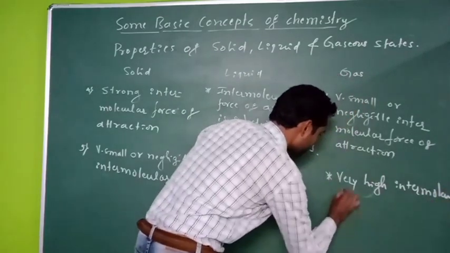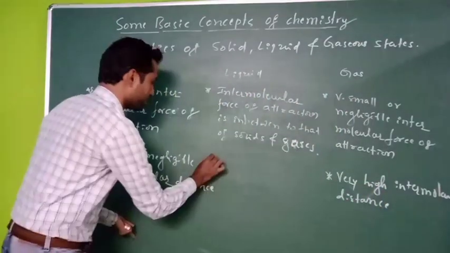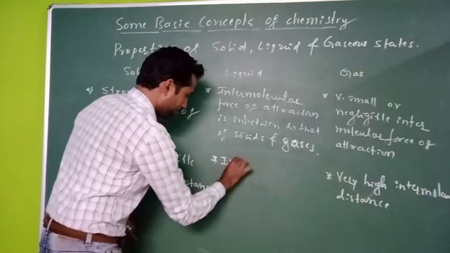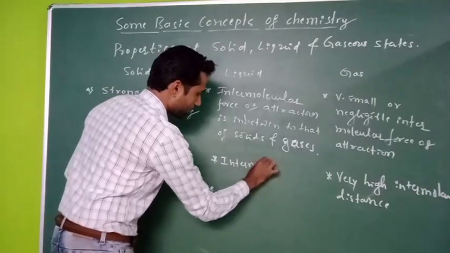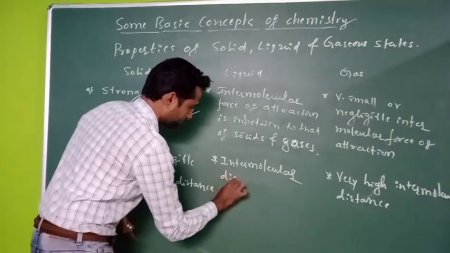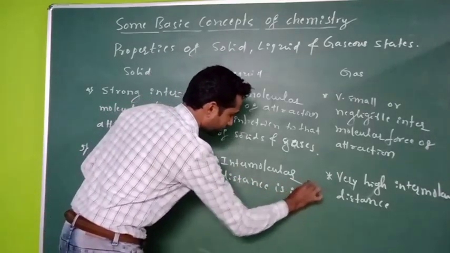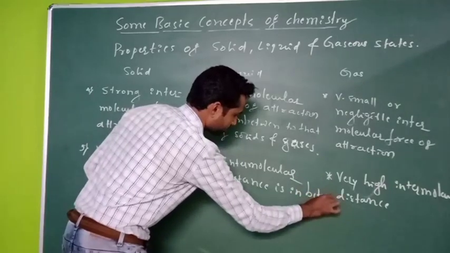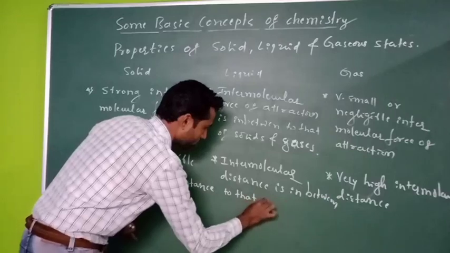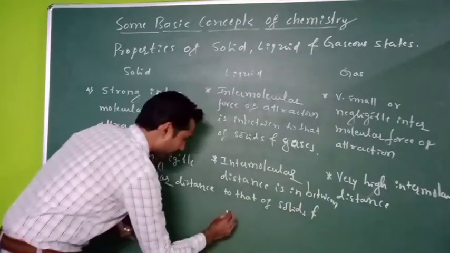In liquid state, intermolecular distance is in between that of solids and gases.